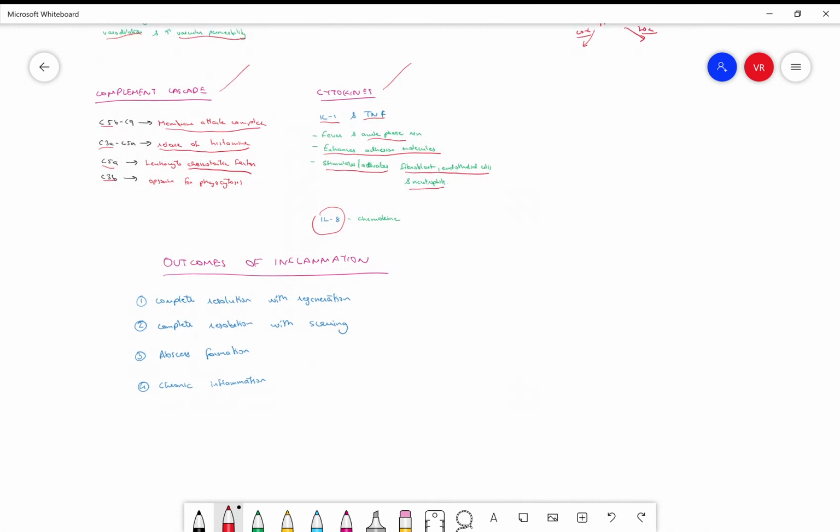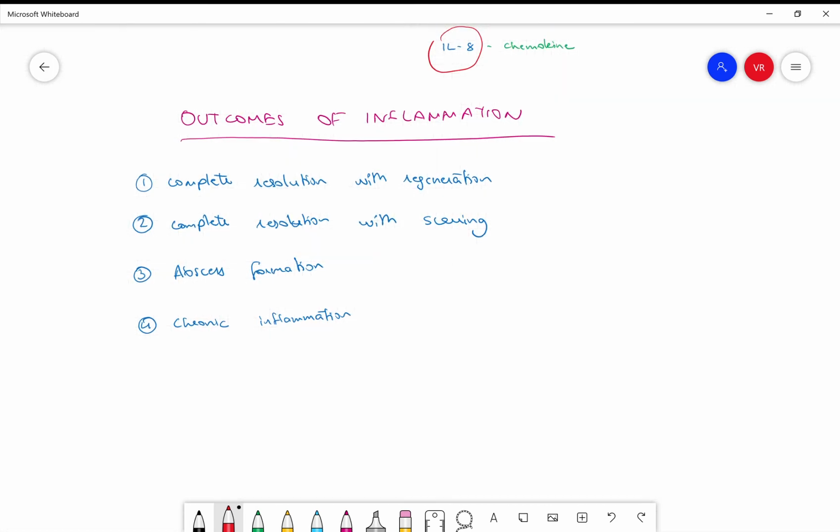The last small bit we have remaining is the outcomes of inflammation. Due to inflammation, there can be complete resolution with regeneration or with scarring. Regeneration is where it's back to normal with zero damage. Complete resolution with scarring is where there might be some fibrosis, or in a part of the tissue there's going to be some amount of damage. Now these two are okay and normal and are not that problematic. The best outcome would be resolution with regeneration, followed by resolution with scarring.